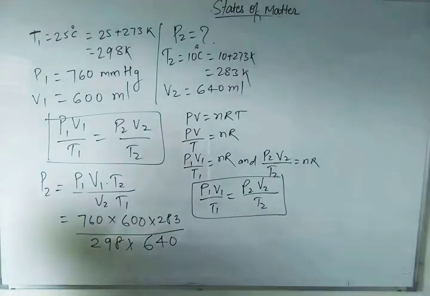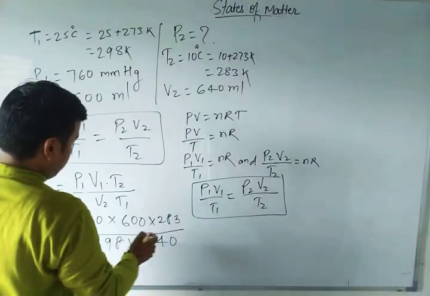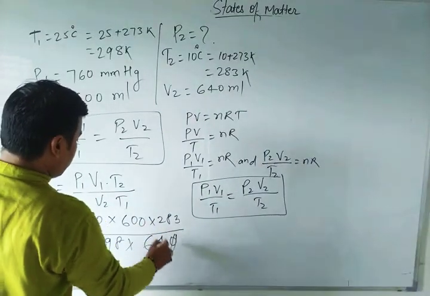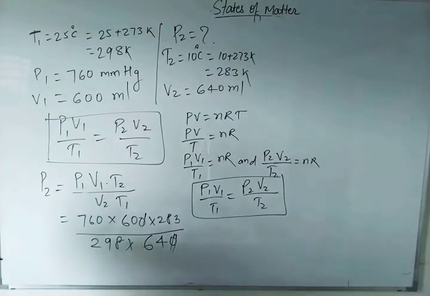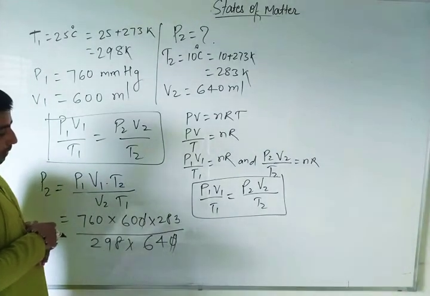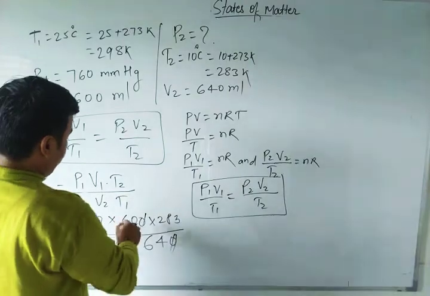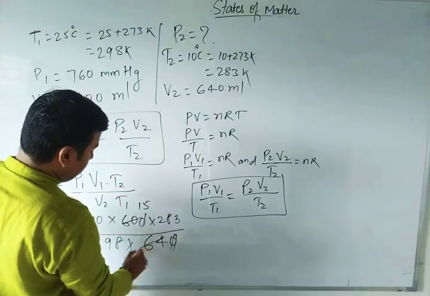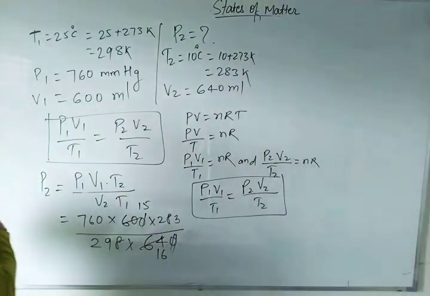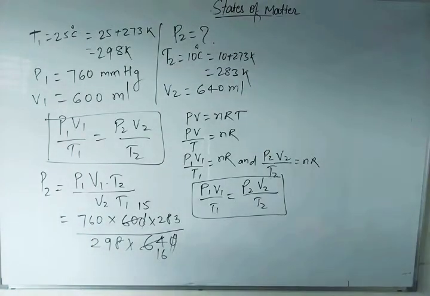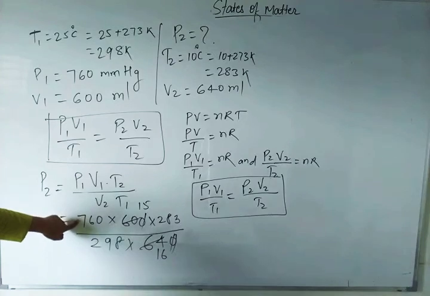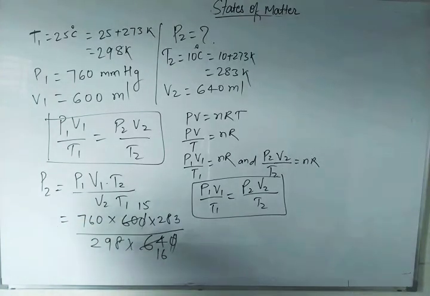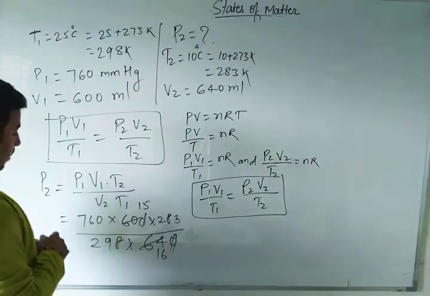First of all, the zeros cancel. Now 60 and 64, divide both by 4: 15 and 16. Do it with 4 first.